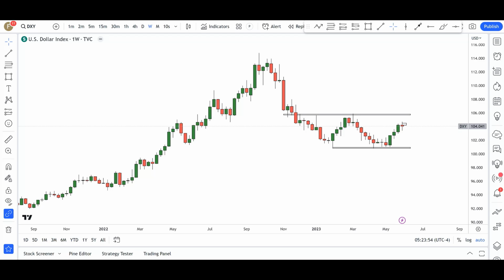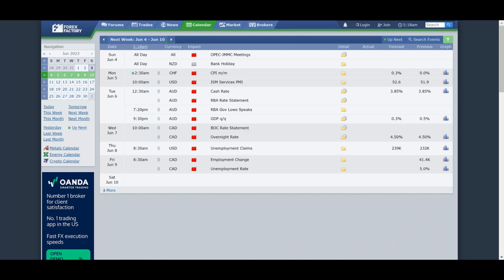Today is Saturday the 3rd of June 2023 and it's time for me to do the weekend Forex forecast for this upcoming week. And as usual guys, we're going to be kicking things off by taking a look at the economical calendar, and then thereafter we're going to look at the charts to see the technical analysis for some pairs that are giving us some structural levels to keep an eye on as we go into next week. So without any further delays guys, let's go into the charts.